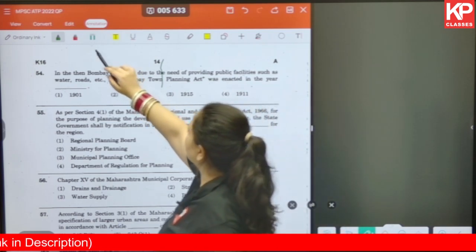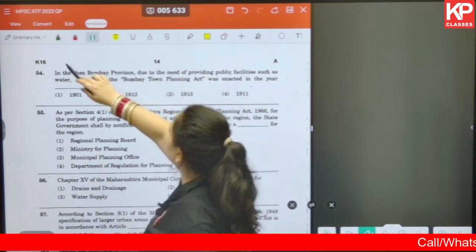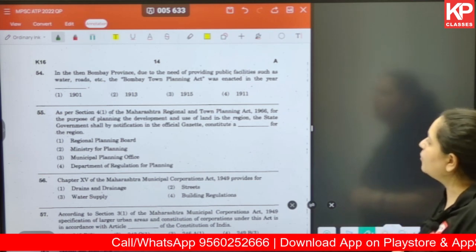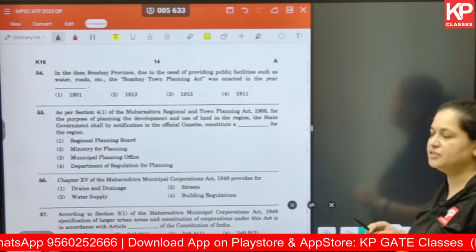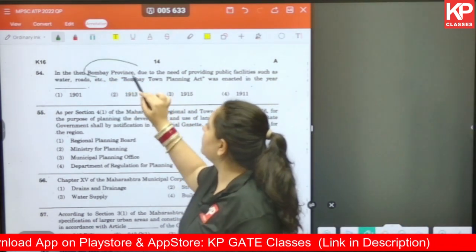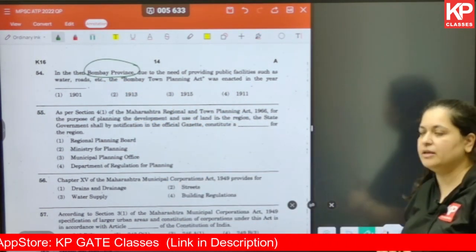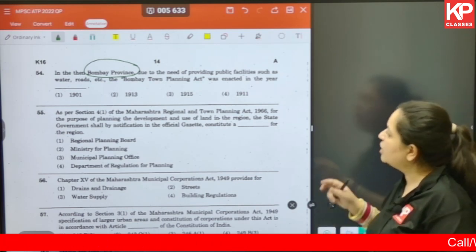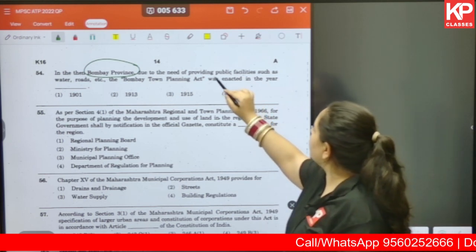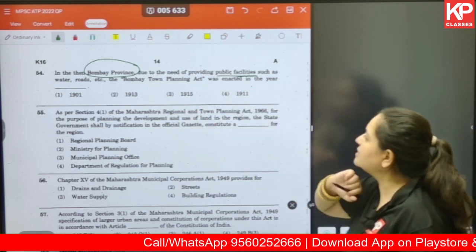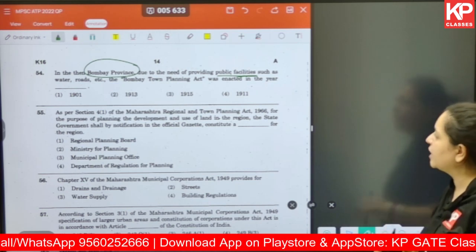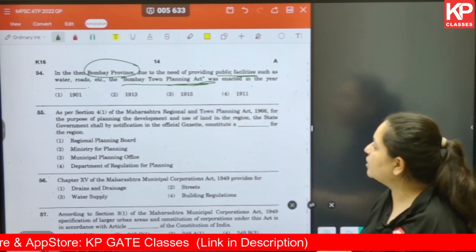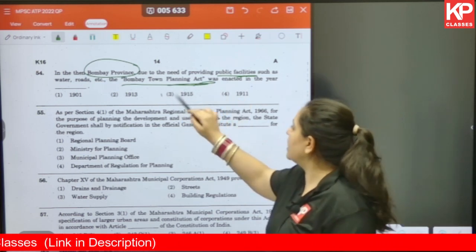Okay. Question number 54. In the then Bombay province, due to the need of providing public facilities such as water, roads, etc., the Bombay Town Planning Act was enacted in which year? So this Bombay province was before independence. Parts of Maharashtra and Gujarat came in this Bombay province, and later on it was divided into two states, namely Maharashtra and Gujarat. So back then, when there was a need of providing public facilities, or civic amenities, or also physical infrastructure, the Bombay Town Planning Act was enacted. The correct answer is 1915.